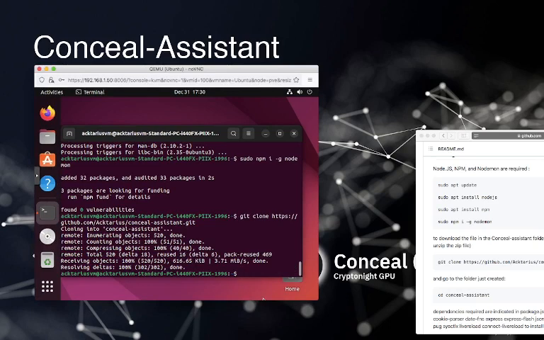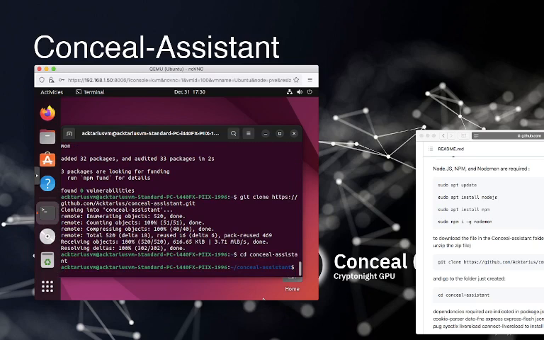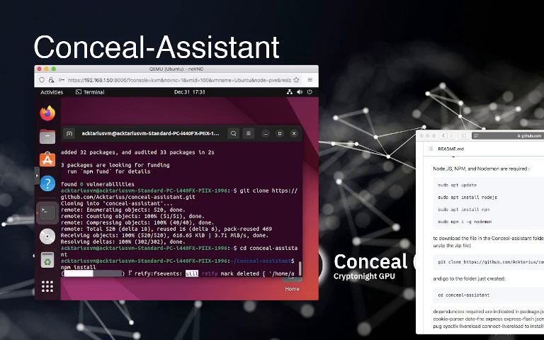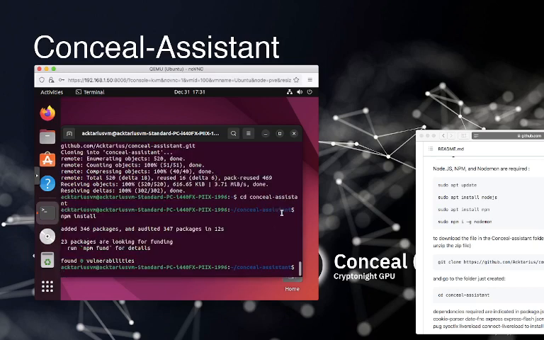Now we're going to go in Conceal-Assistant folder. For that we're just going to change directory with the command cd Conceal-Assistant. And from here, we're going to have to install the dependencies. And for that, we're going to type npm space install. Let's clear the screen.